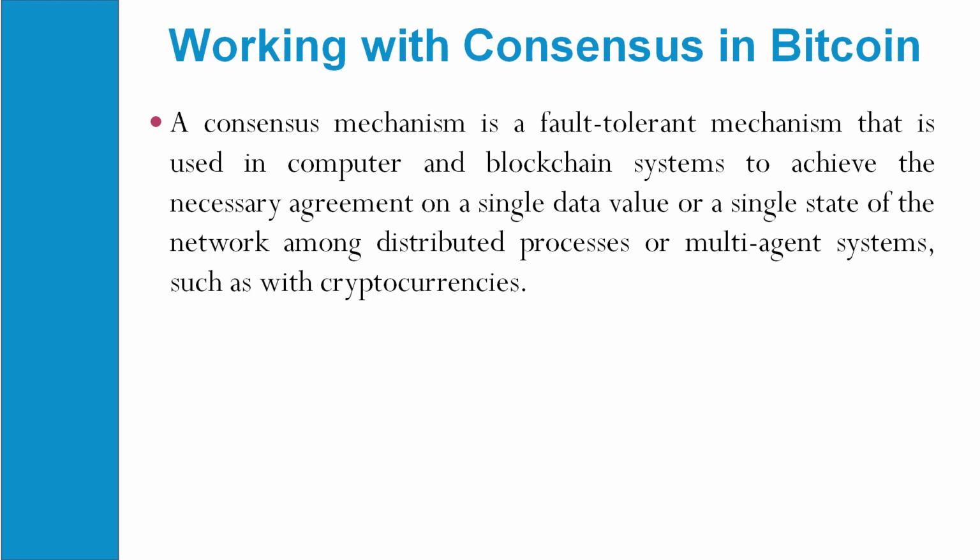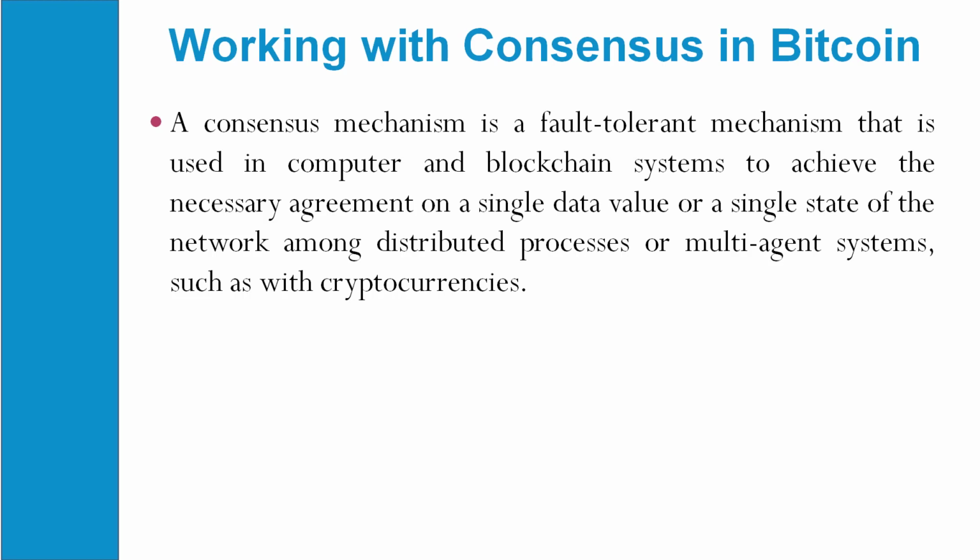Consensus is used to find certain loopholes within the transaction. The consensus mechanism achieves the necessary agreement among the users on a single data value or a single state of the network, which is distributed among the users, in distributed processes or multi-agent systems used as cryptocurrencies.